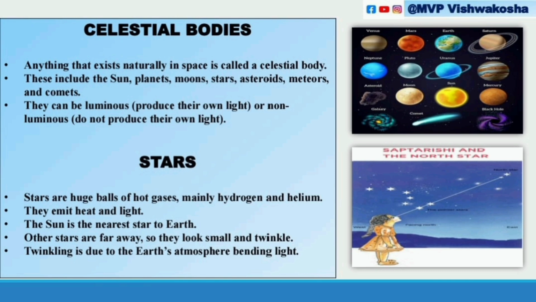Celestial bodies. Next is about stars. Stars, you know, right? Stars are huge balls of hot gases, mainly consisting of hydrogen and helium. For example, you can take the sun. They emit heat and light, and the sun is the nearest star to the Earth. Other stars are far away, so they look small and twinkle. Twinkling is due to the Earth's atmosphere bending light. In the exam, they may ask why stars twinkle. That is due to the Earth's atmosphere bending light. That is about stars.